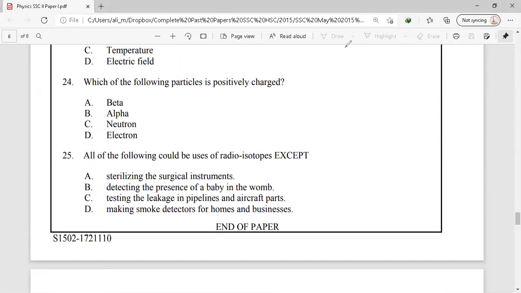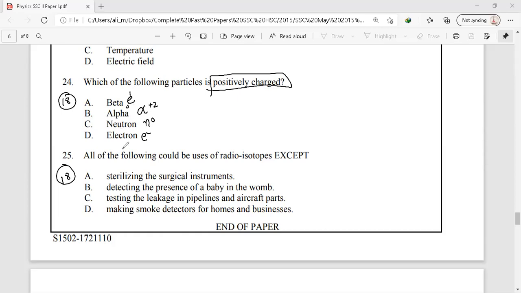Next, let's see the last questions from this current year. Questions number 24 and 25 are from the same chapter, chapter number 18. Which of the following particles is positively charged? Electrons, as we know, are negatively charged, neutrons are neutral, alpha particles have a positive 2 charge, while beta particles have a negative charge. So, the positively charged particle among those is the alpha particle. So the correct option for 24 is option B.